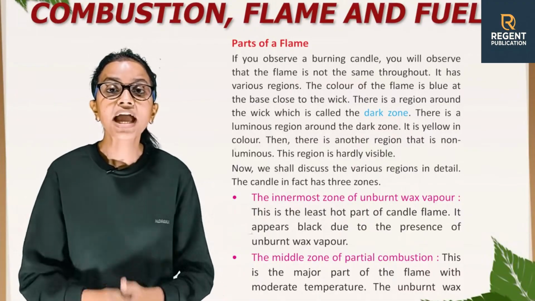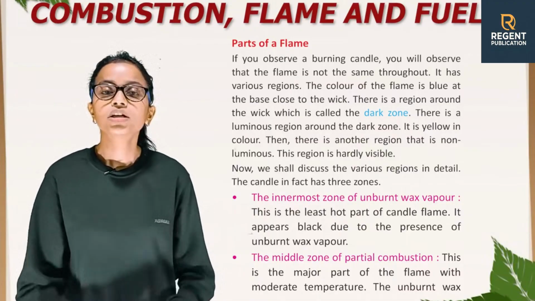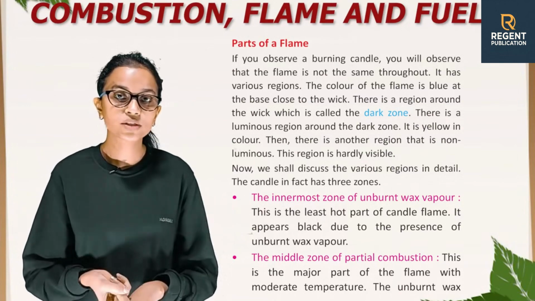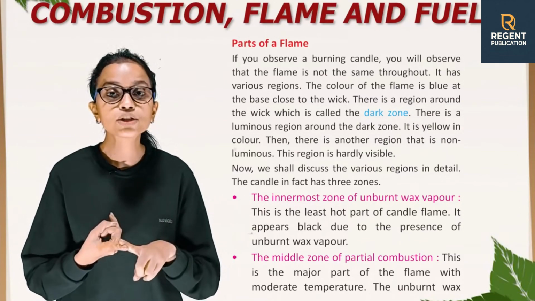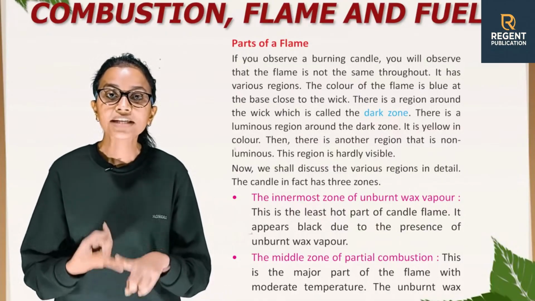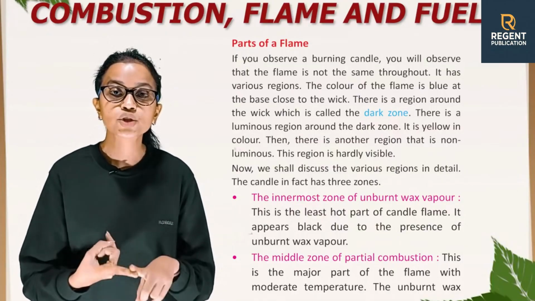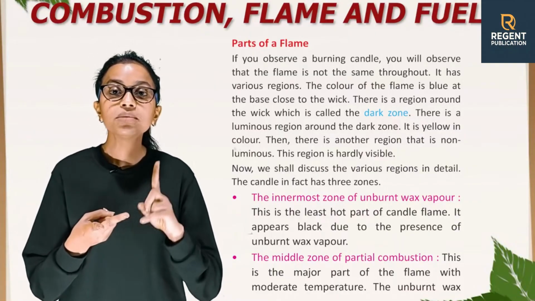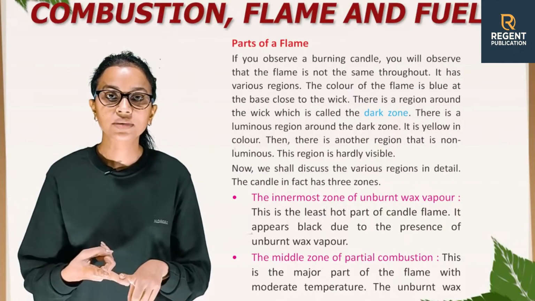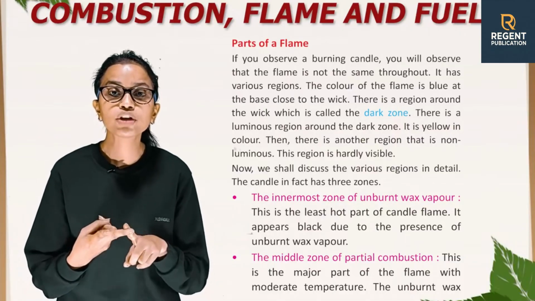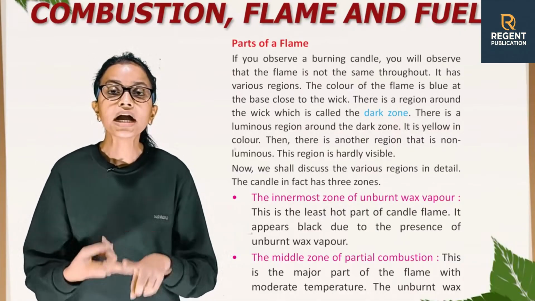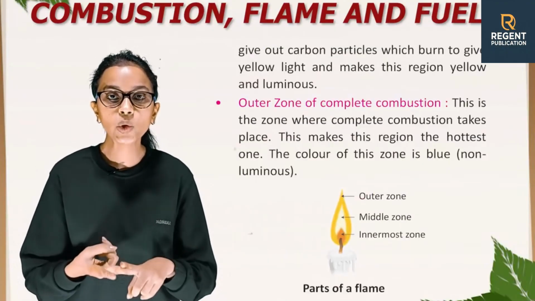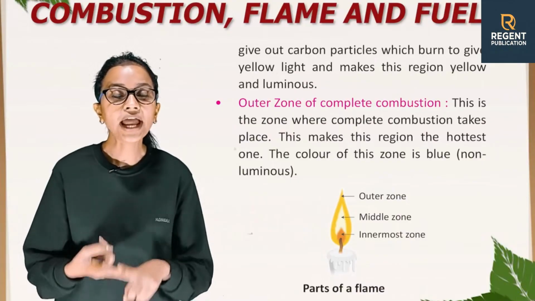The candle in fact has 3 zones. The first zone is the innermost zone of unburnt wax vapor. This is the least hot vapor of candle flame. It appears black due to the presence of unburnt wax vapor. The second one is the middle zone of partial combustion. This is the major part of the flame with moderate temperature. The unburnt wax gives out carbon particles which burn to give yellow light and makes this region yellow and luminous.